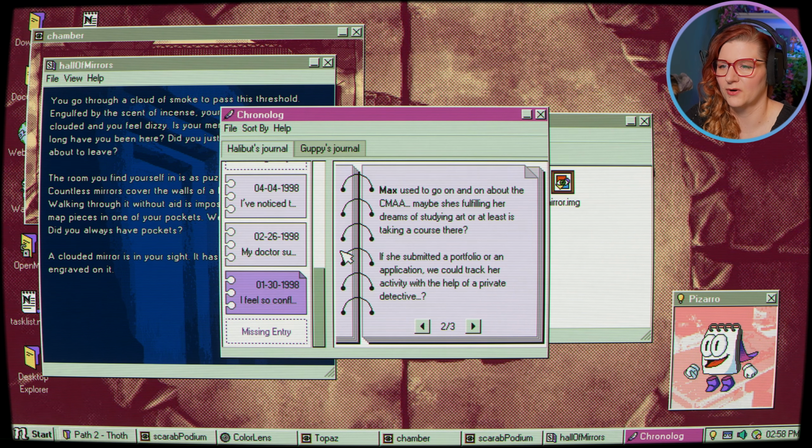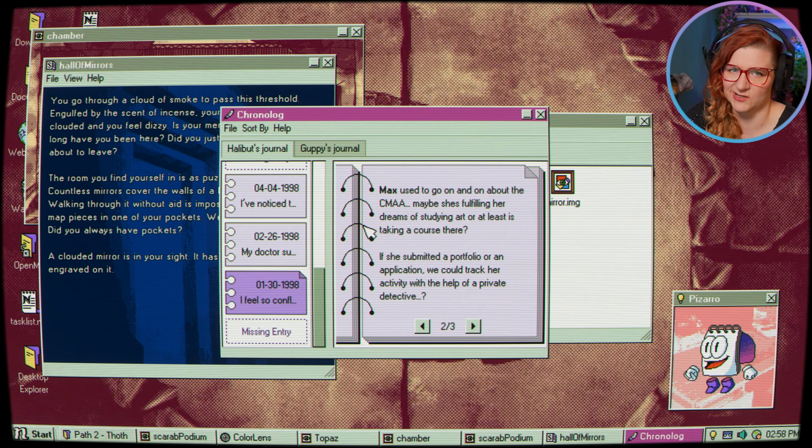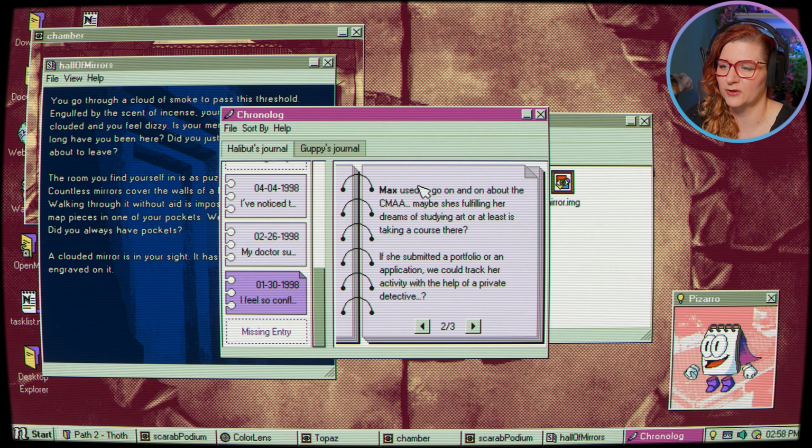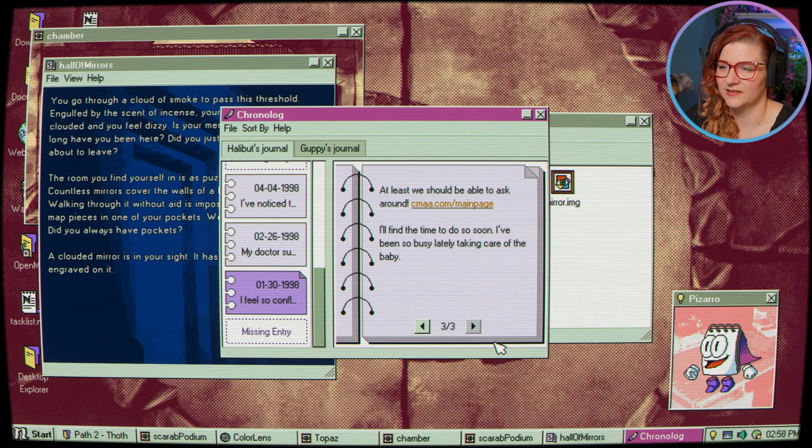Max used to go on and on about the CMAA. Maybe she's fulfilling her dreams of studying art, or at least taking a course there. Okay, so it is some sort of educational institution. That's where the maps were leading to, so he was trying to go there and investigate. If she submitted a portfolio or an application, we could track her activity with the help of a private detective. At least we should be able to ask around.